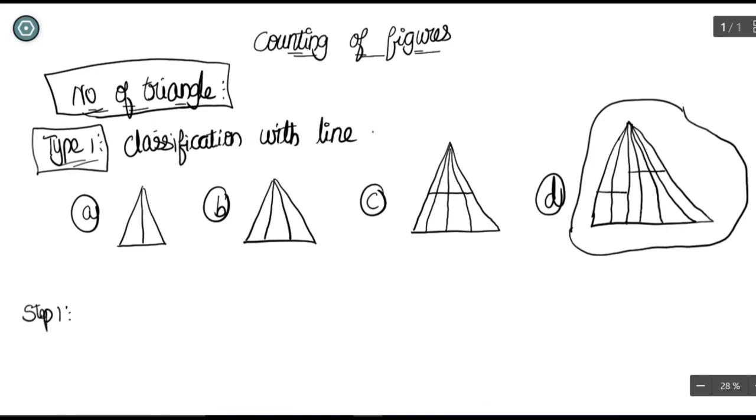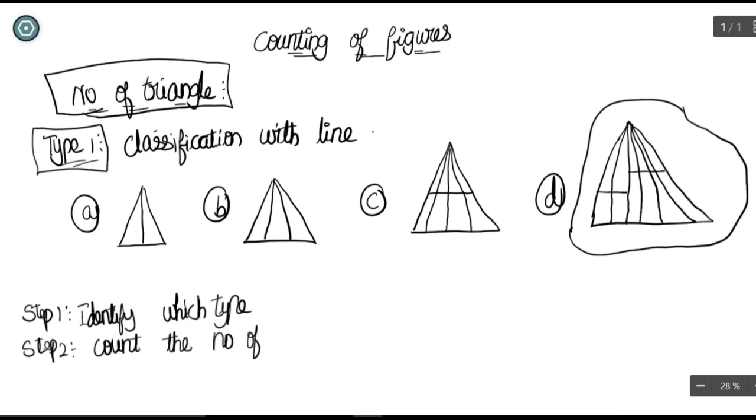There are many methods, so first you have to identify which method you are going to use, because for each and every method there are different tips. So identifying the type is the first step. What is the second step? Count the number of base.